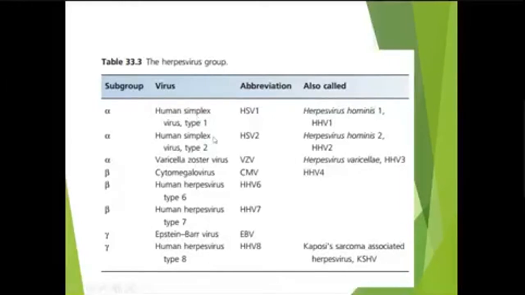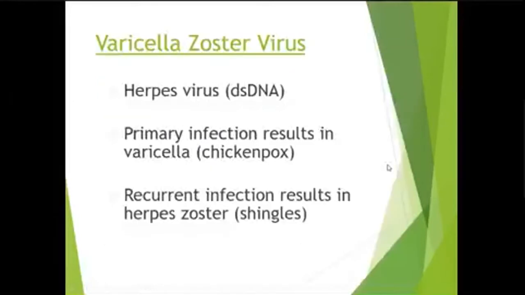HSV1 and 2 cause herpes simplex. HSV1 causes herpes labialis, while HSV2 causes genital herpes. Varicella zoster virus, which causes chickenpox and herpes zoster, is called HSV3. So coming to varicella zoster virus, it is a herpes virus, which is a double-stranded DNA virus.